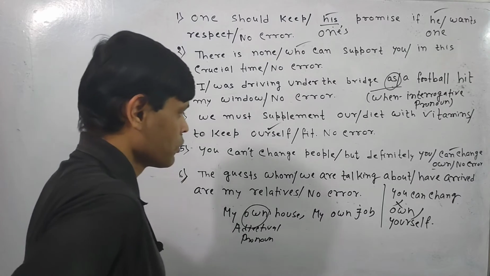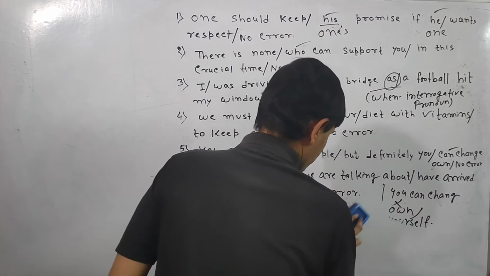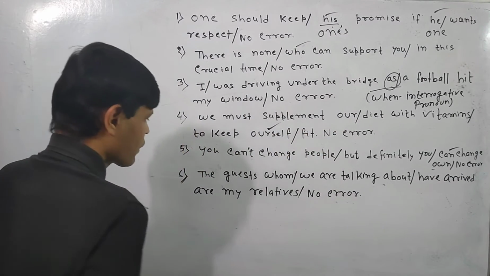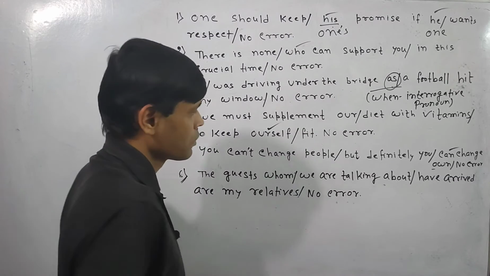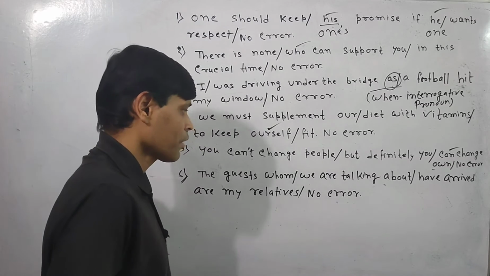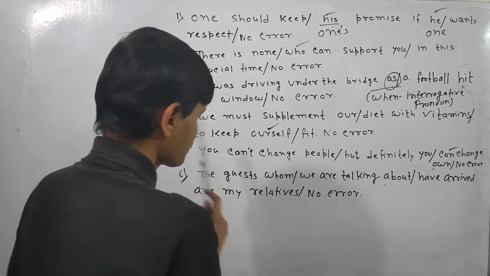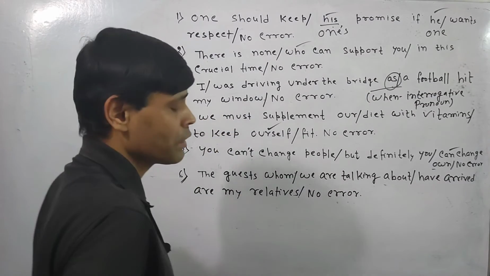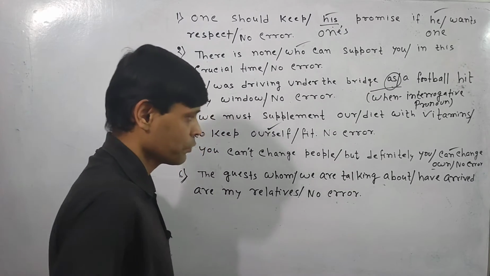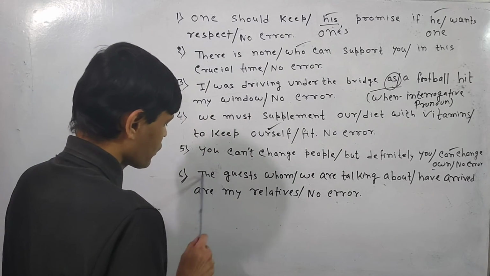Okay. Now if I just go over the last question, the guest whom we are talking about have arrived at my relative. Now be careful about one thing. If I just write this sentence, we are going to break guest into a relative clause or relative pronoun. But be careful, have is an auxiliary verb, this is the main verb, again another verb is there. But whom is actually the objective form. If we consider guest is the subject, we can use have.